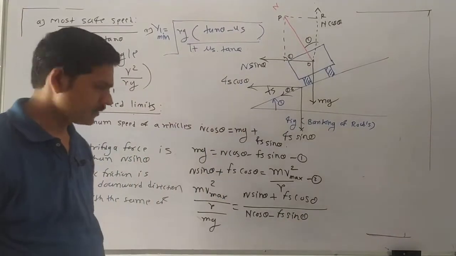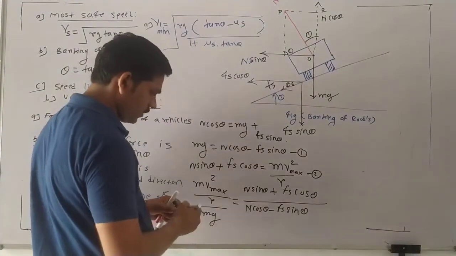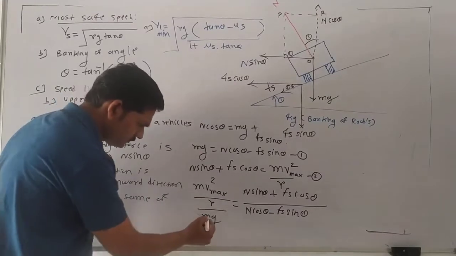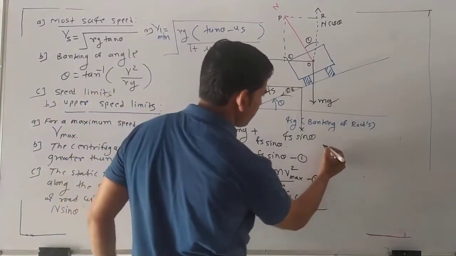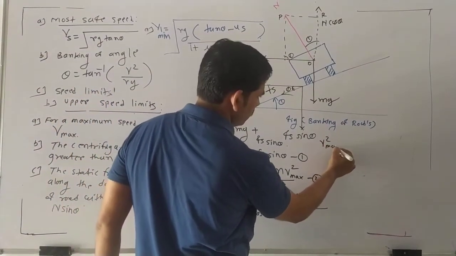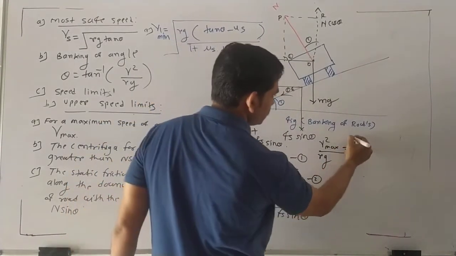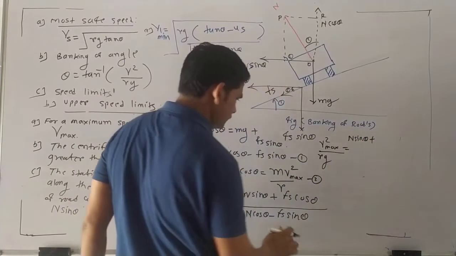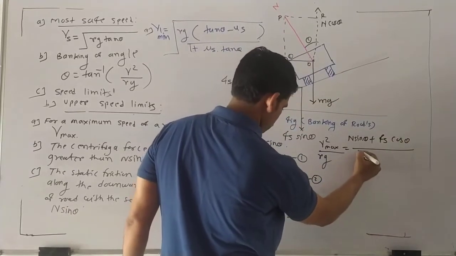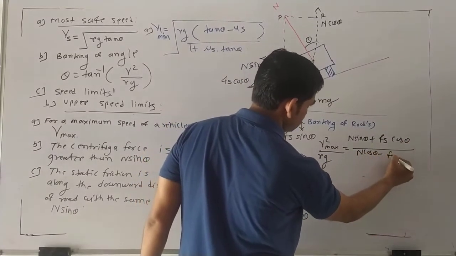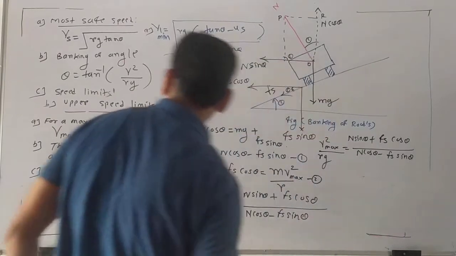We have this. Then after that, solving this, we get the formula, because here m cancels. So we are getting v max square upon rg is equal to N sin theta plus Fs cos theta upon N cos theta minus Fs sin theta. We are getting this. Now what happened here?